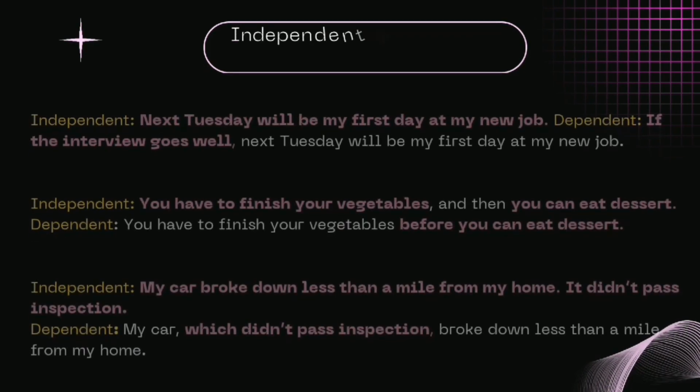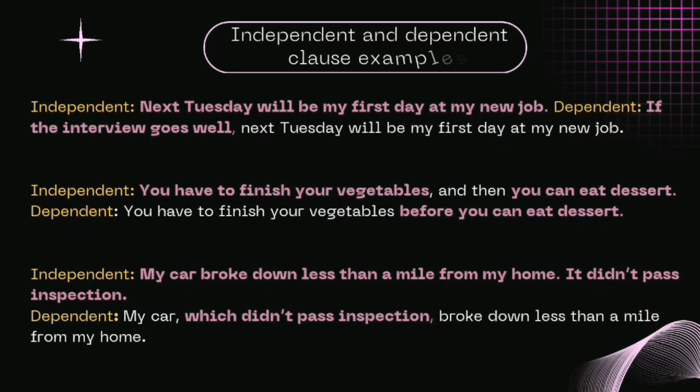Independent and dependent clause examples. Independent: next Tuesday will be my first day at my new job. Dependent: if the interview goes well, next Tuesday will be my first day at my new job. Simple again. Independent: you have to finish your vegetables and then you can eat dessert.